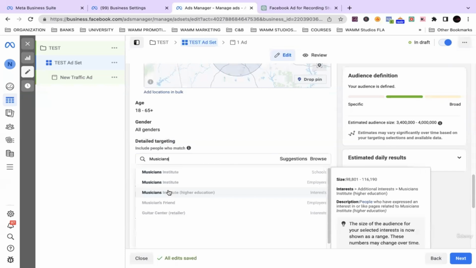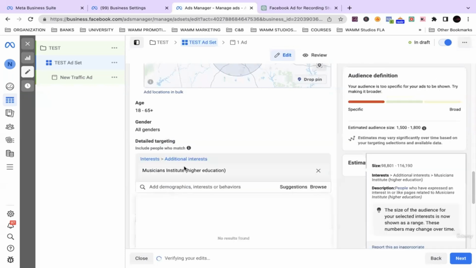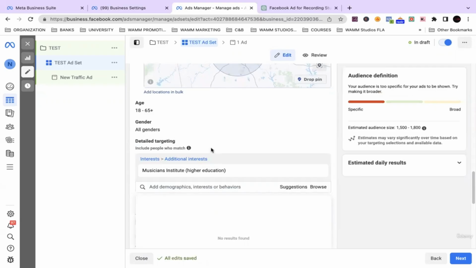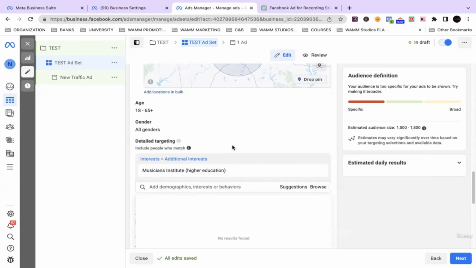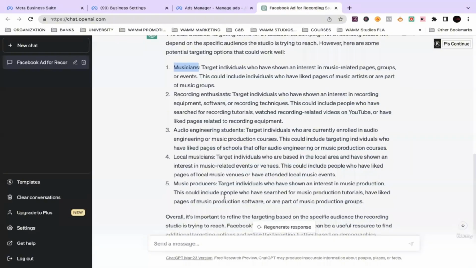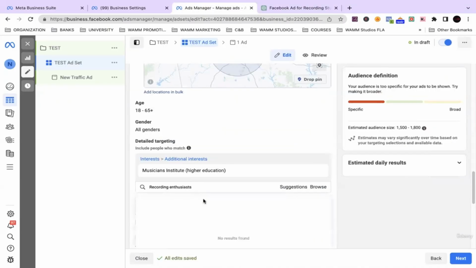I'm going to give you guys a hint. Whenever it comes to detailed targeting, interests is the best way to target. Of course, you've got demographics and interests, but interests is the best. What are the other options it chose? Recording, and a word I can't say. Forgive me. Let's see if that word pops up. Recording, it doesn't.